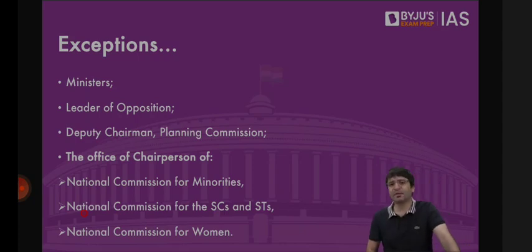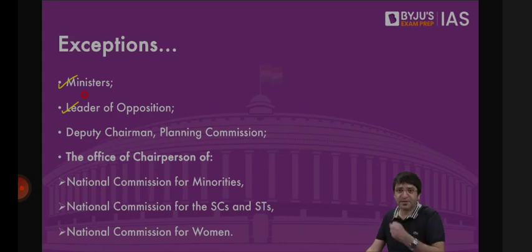For example, ministers, leader of opposition. Leader of opposition also is a cabinet rank. So Mr. Mallikarjun Kharge in Rajya Sabha is the leader of the opposition. He is enjoying the status of the cabinet minister. Is that not an office under the executive? No. Why? Because it is under the exemption list. Even if a legislator is holding the post of the leader of the opposition, you will not be disqualified because this is the office which is kept under the exemption list.